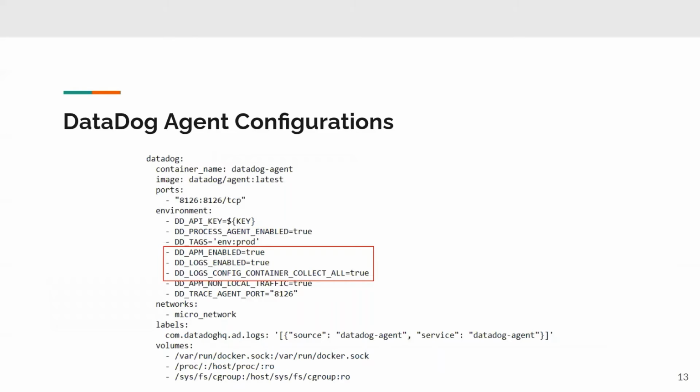These are the configurations we did for the Datadog agent to collect metrics and logs. We have added some environment variables to configure the agent. DD APM enables the application monitoring, and these two environment variables enable the logging.